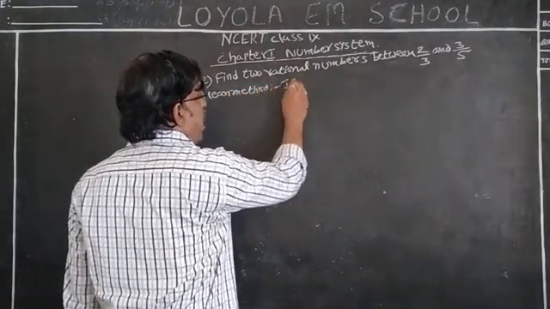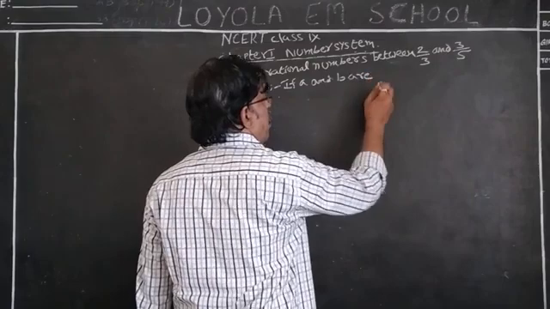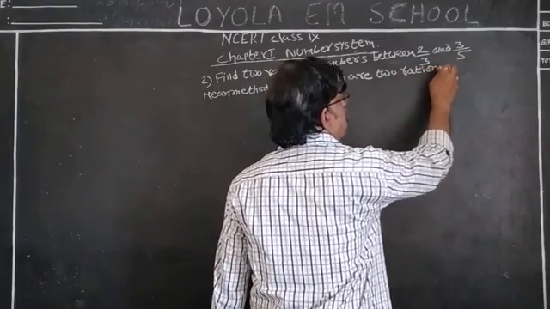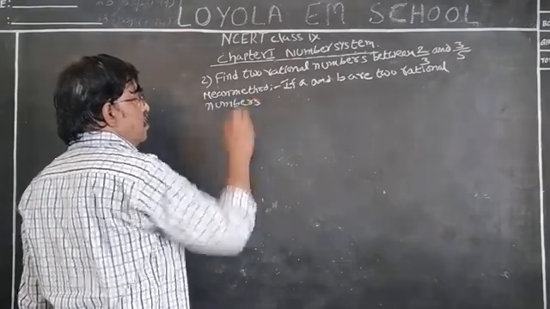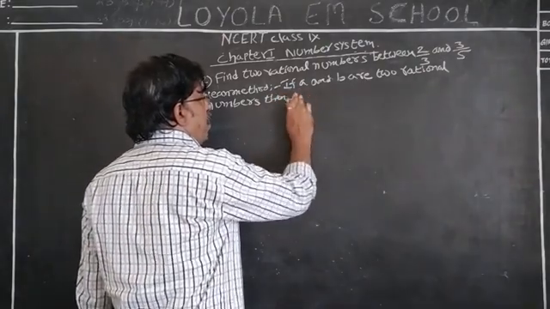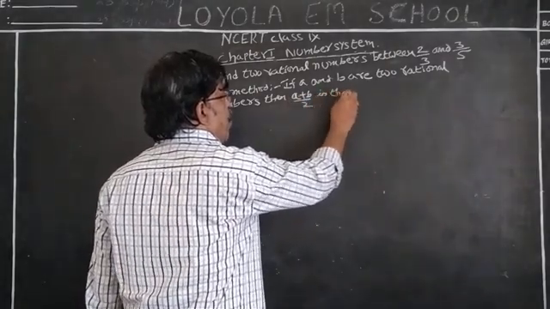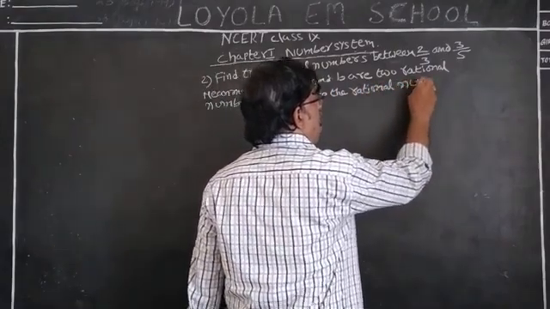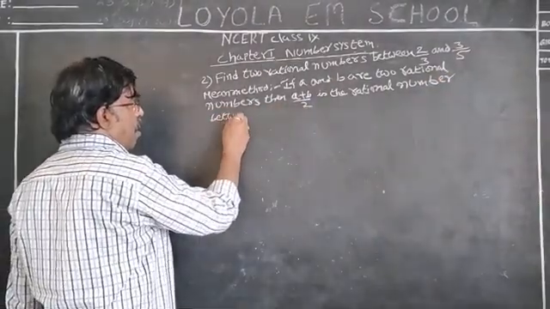If A and B are 2 rational numbers, then A plus B by 2 is the rational number between them.